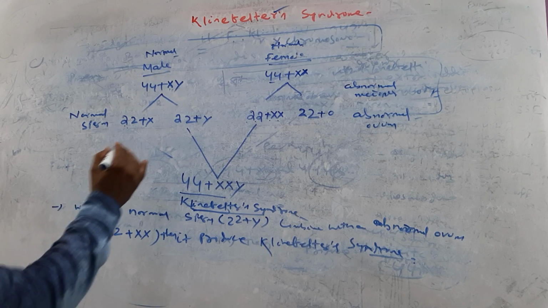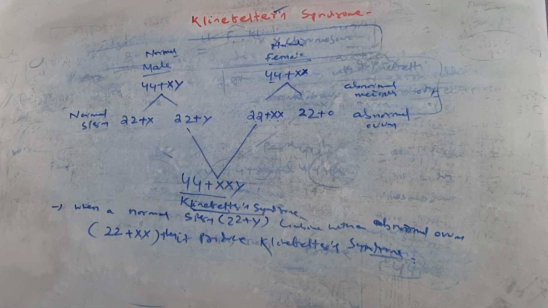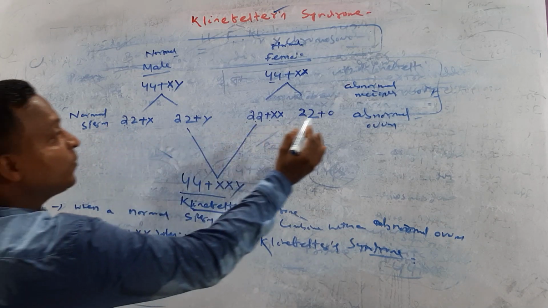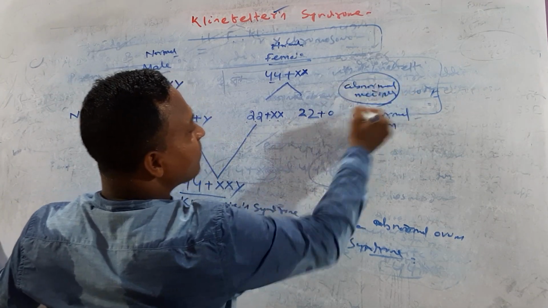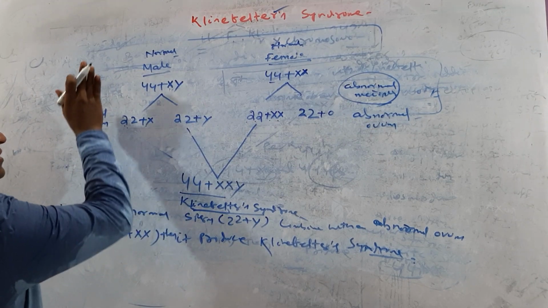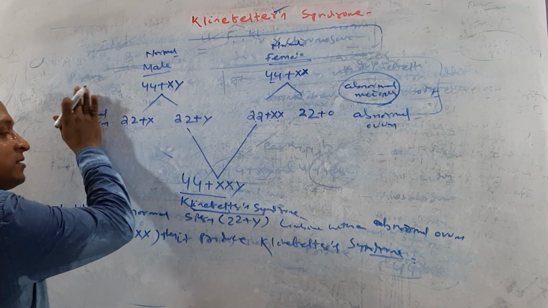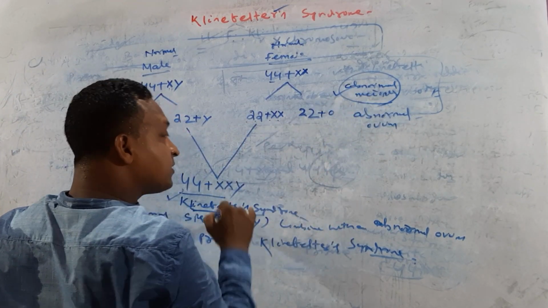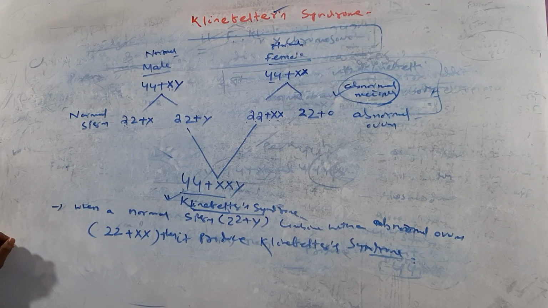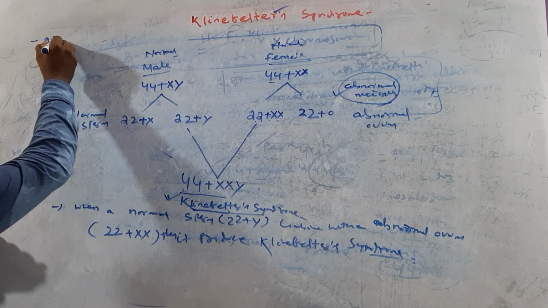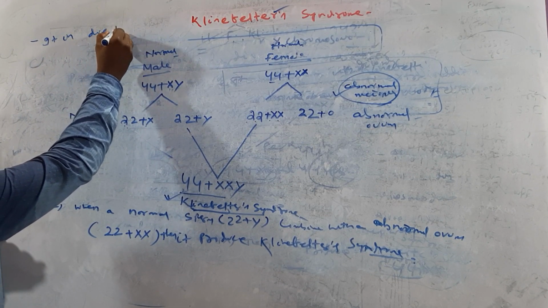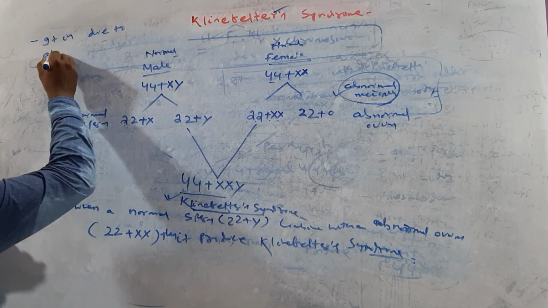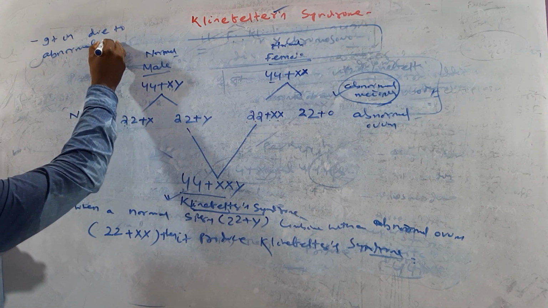Try to guess, madam. I can add another point here. If we think about it, what is that point? It takes place due to which meiosis? Abnormal meiosis, the entire process. On one side, in the case of male, abnormal meiosis occurs and Klinefelter syndrome results; in the case of female, abnormal meiosis also produces Klinefelter syndrome. The next point: it is due to abnormal gametes.